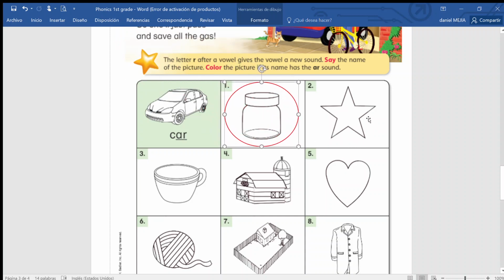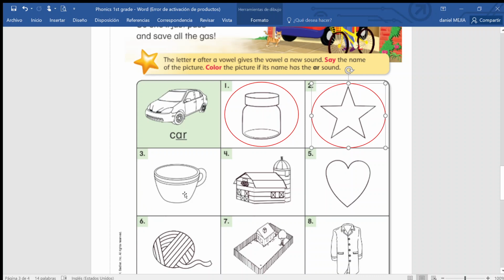Number 2, what is this? You see it in the sky. It is a star. Star. It's not a star, okay? It is star. So, does it have the AR sound? Yes. So, you're going to circle it. Good.